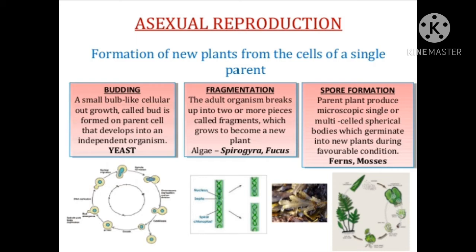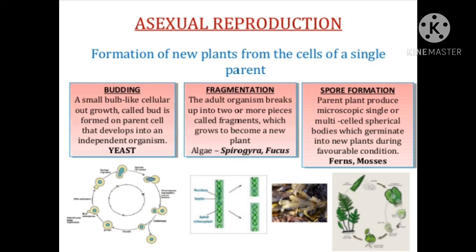Budding: a small bulb-like cellular outgrowth called bud is formed on the parent cell, and that develops into an independent organism. Example, yeast. Fragmentation: the adult organism breaks up into two or more pieces called fragments, which grow to become a new plant. Example, algae, Spirogyra and Fucus. Spirogyra and Fucus both are filamentous algae, just like the pic below.